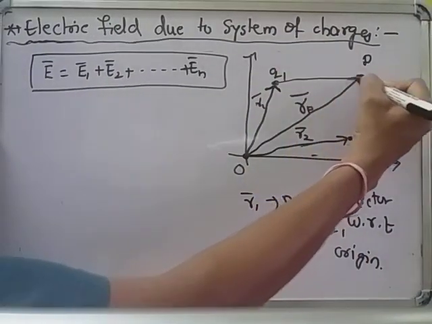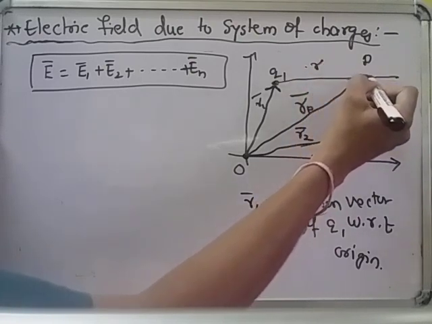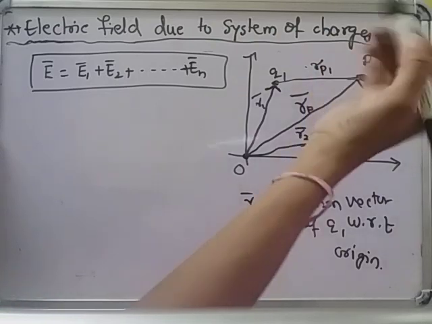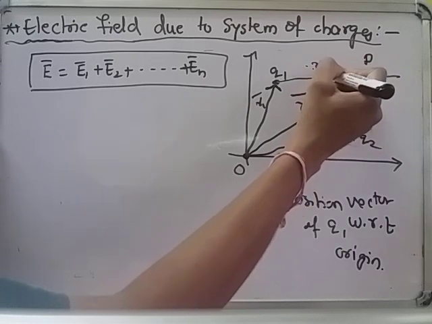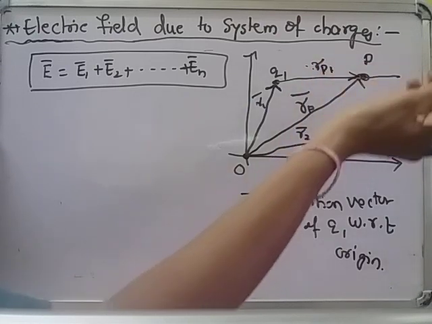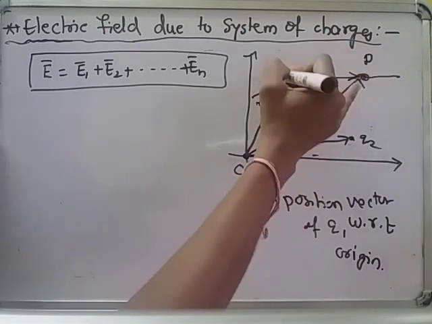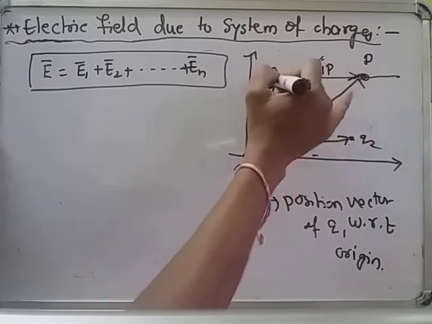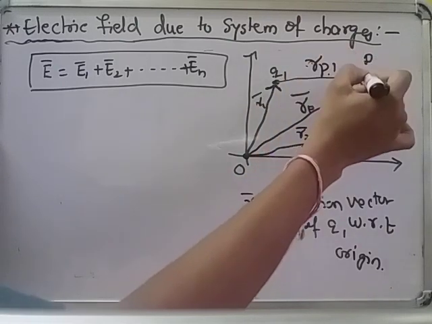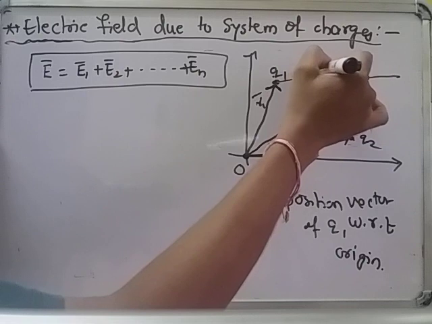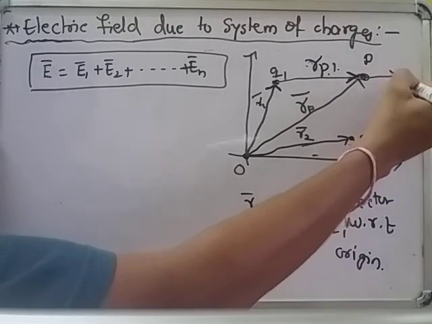Due to q1 charge, I want the electric field. We can join the point P and q1, and here we write position vector of P with respect to q1, rp1. We may write position vector of q1 with respect to P also, r1p. Position vector of q1, head is at the q1. Position vector of P with respect to q1, head is at P, tail is at q1, rp1. And here due to q1 we will take E1.